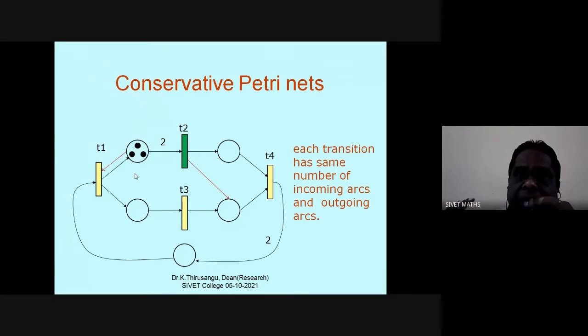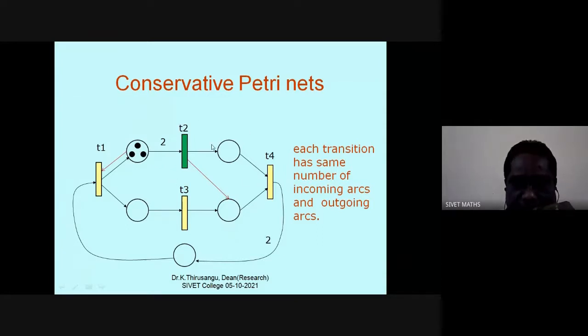Here, I don't want to destroy the tokens. Similarly, I don't want to generate tokens. So presently there are 3 tokens in my net. Whatever is the transition firing, I want only 3 tokens in the net. But these 3 may be distributed in some other places.